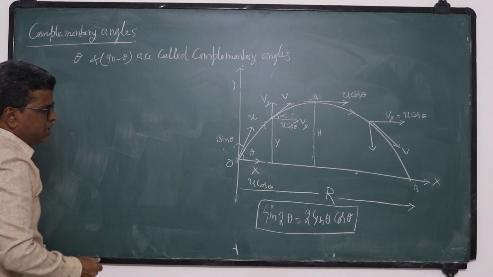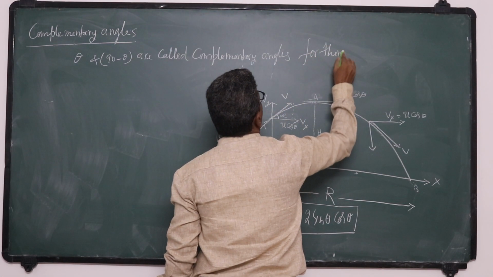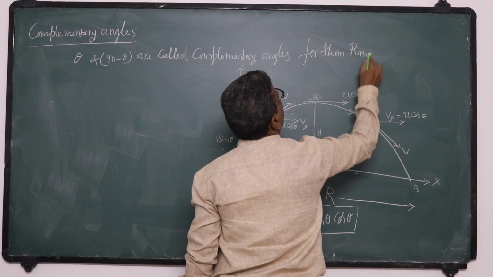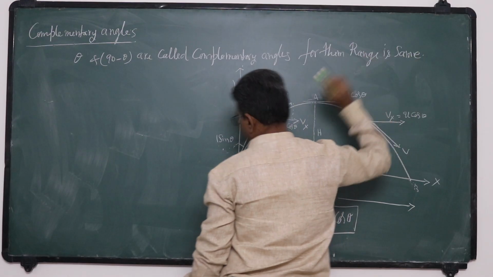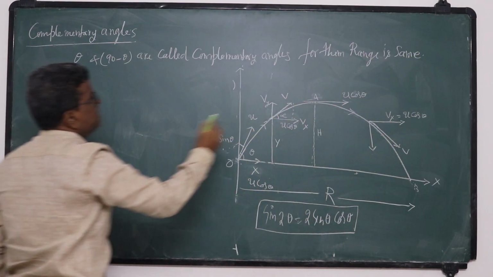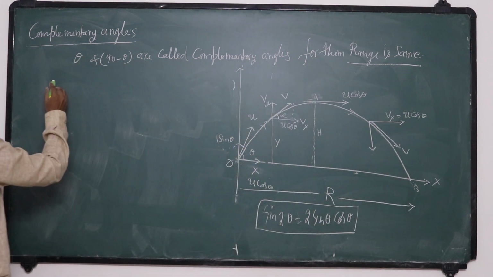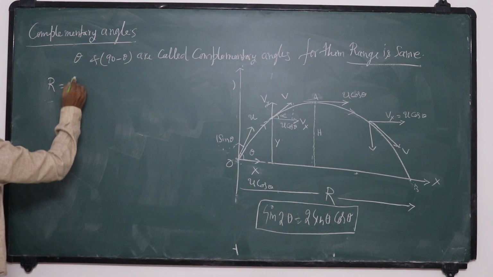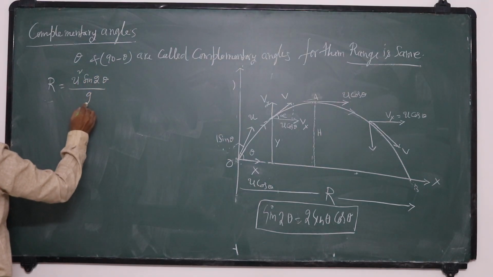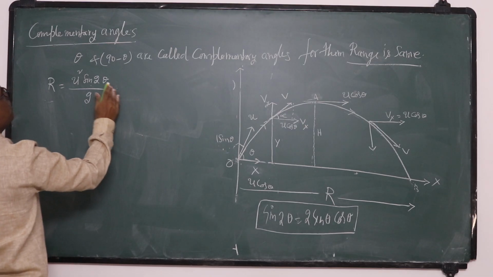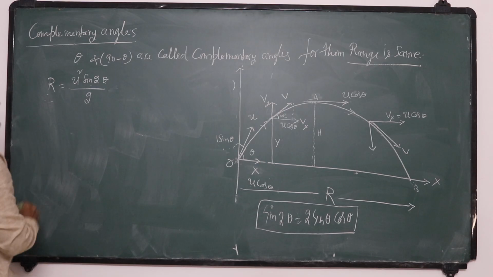For them, range is same. For both, range is same because R is u square sine 2 theta by g. That is, you substitute here theta or 90 minus theta, you will get the same value of range.